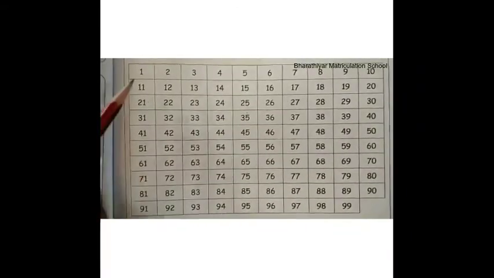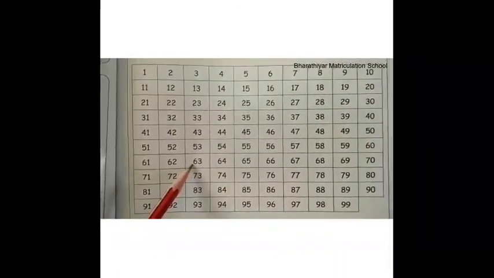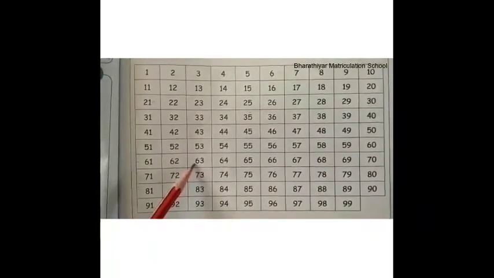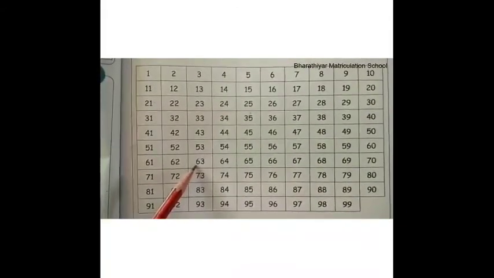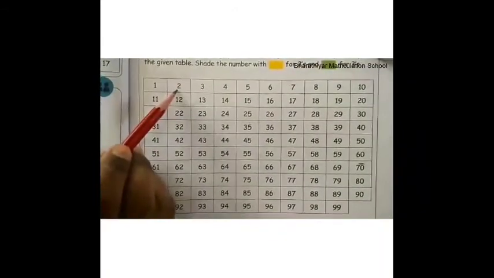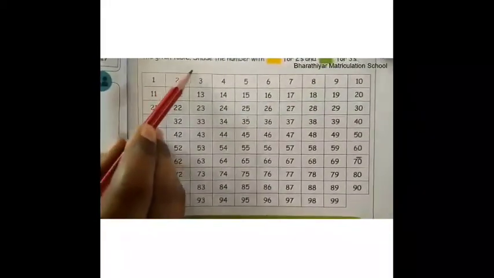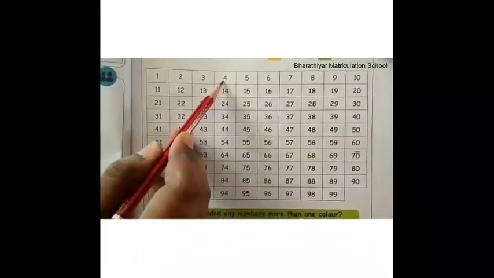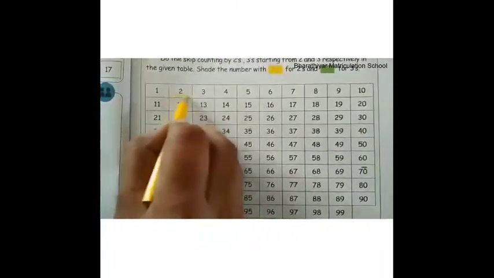Children, from number 1 to number 99 are given in the below chart. We have to find the numbers in skip counting by twos and color them in yellow. Then we have to find the numbers in skip counting by threes and color them in green. The first number is 2 in skip counting by twos. After 2, skip 3, select 4. That is 2 plus 2 is equal to 4. We have to color this number with yellow.